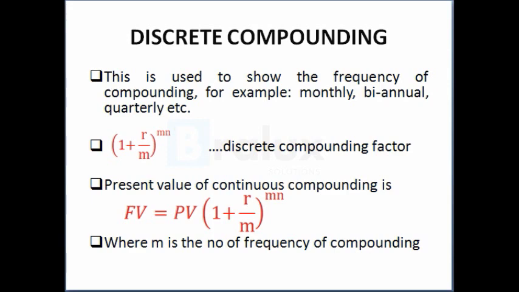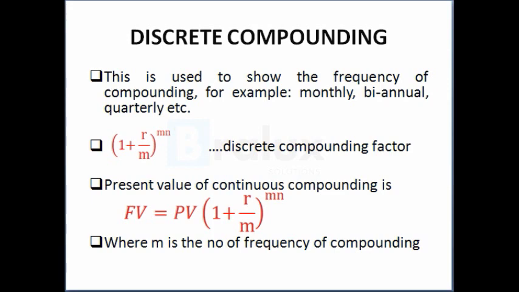As we know, compounding is usually yearly, but there are instances where it can be stated that it should be done monthly, biannually, or quarterly. So discrete compounding takes in the effect of the frequency of compounding.